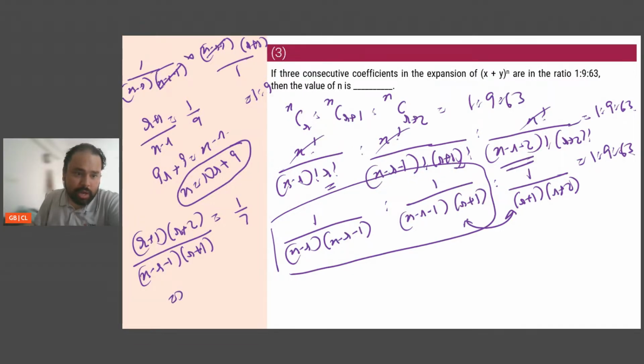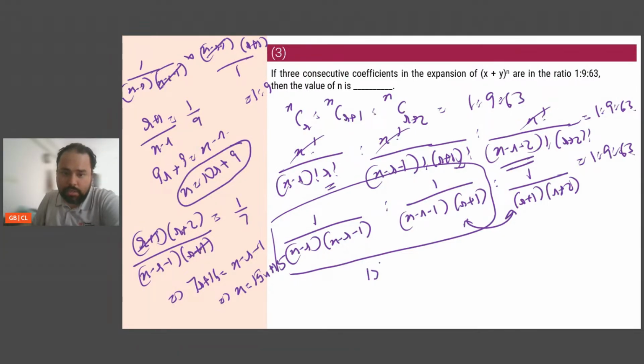So from here r plus 1 cancels. So 7r plus 14 is equal to n minus r minus 1. So from here n is equal to 15r plus 15. So 15r plus 15 and 10r plus 9, so I can say 15r plus 15 is equal to 10r plus 9.